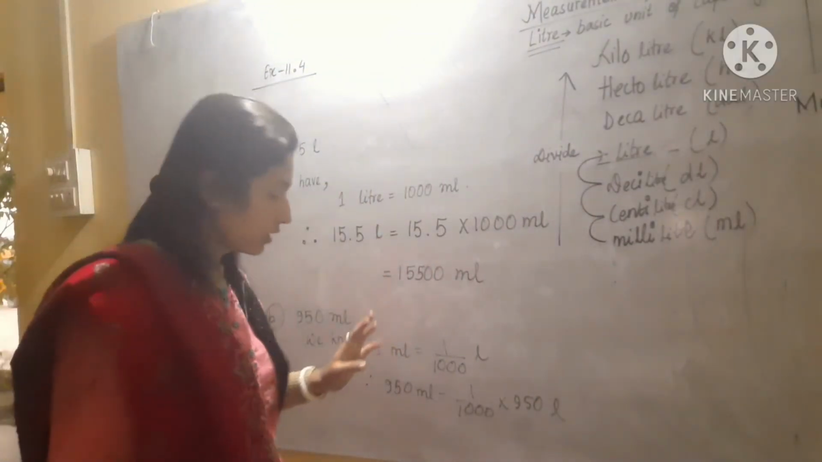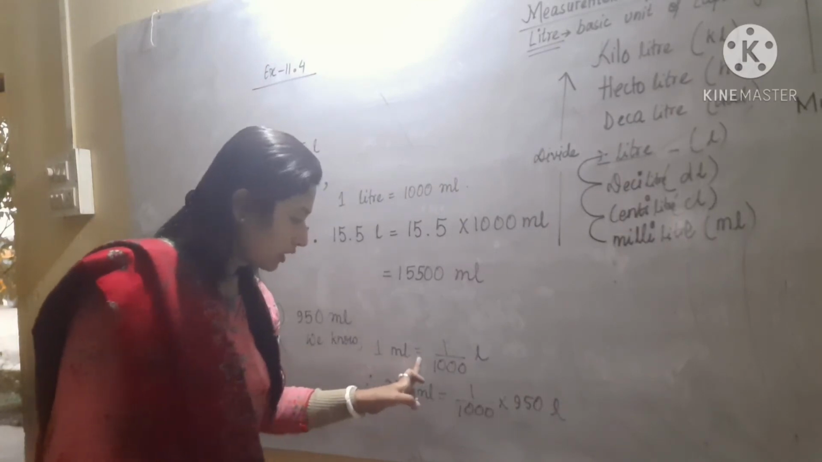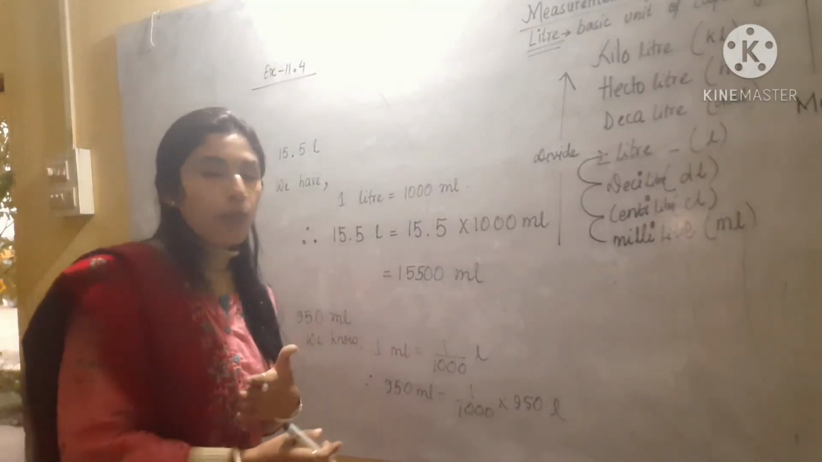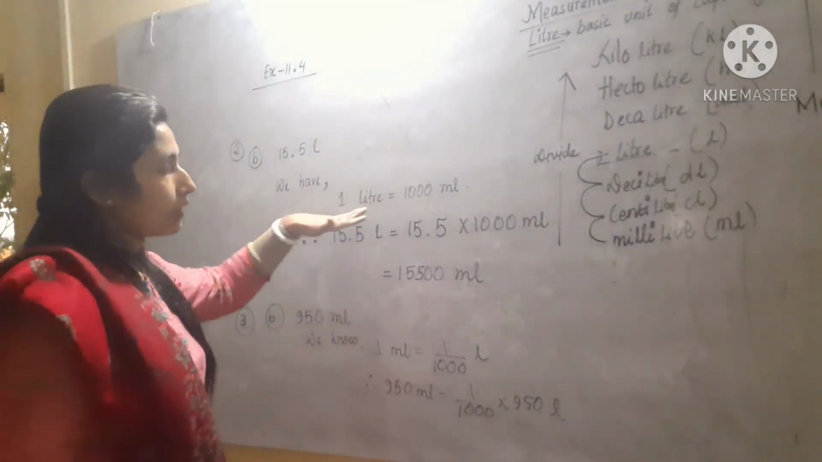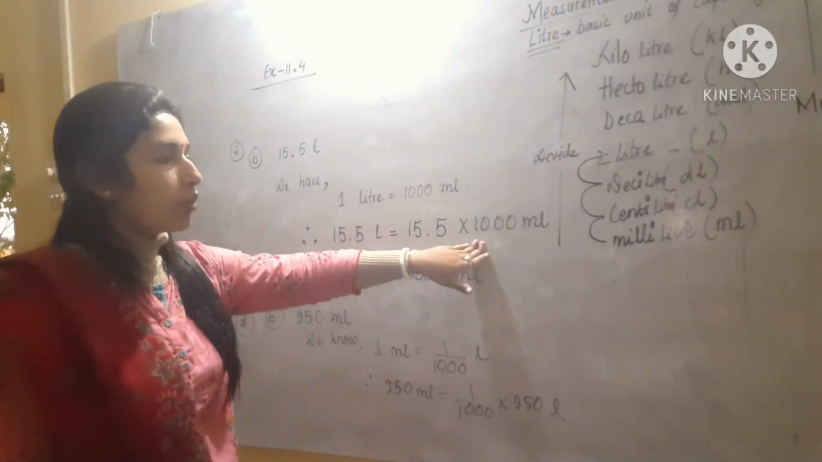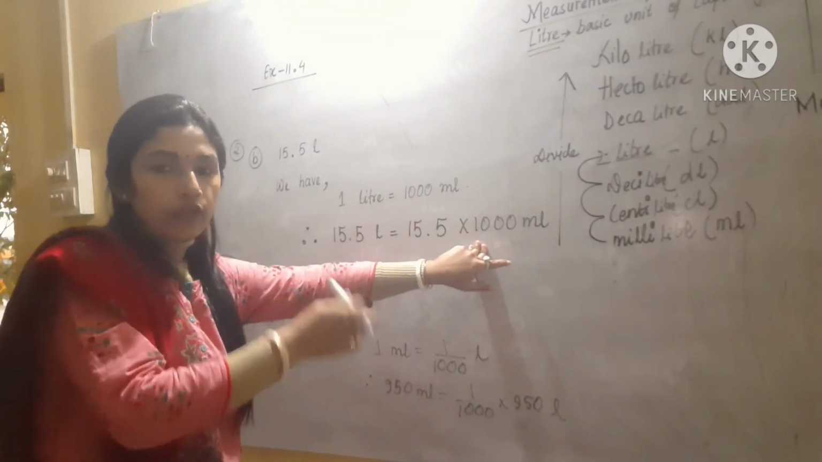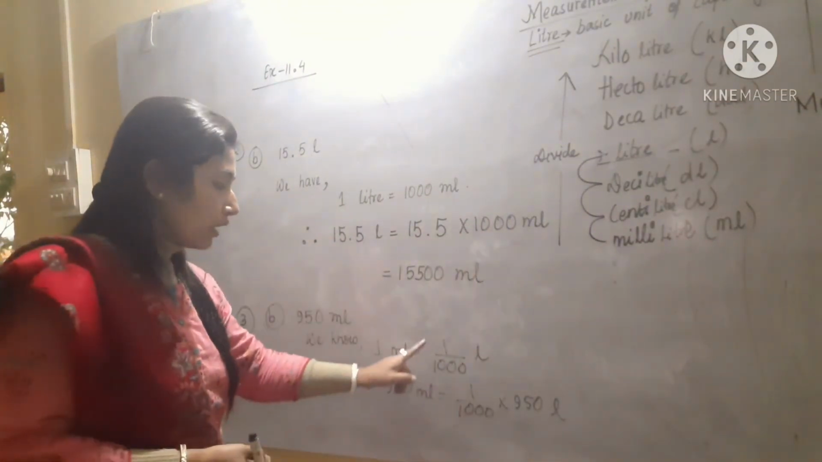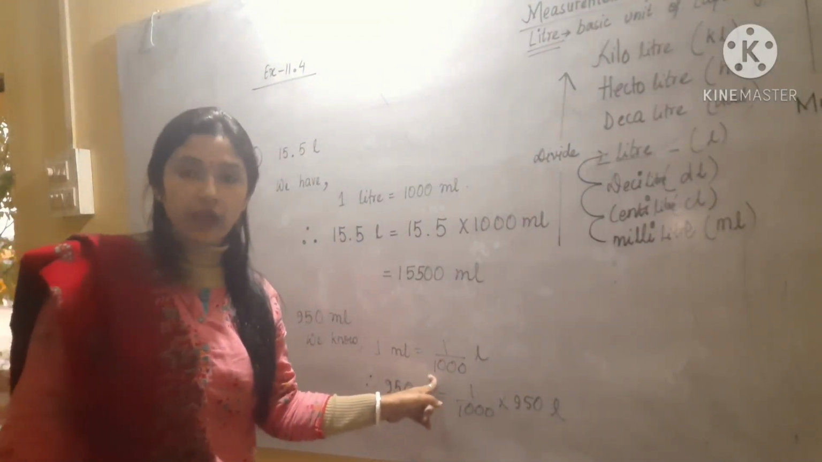So how to write? See, we can write the conversion like this. 1 milliliter will be what? Is equal to 1 by 1000. Because here we are doing exactly opposite of our second question. There we have to multiply, because we were coming down. Here we are going up. That means we have to divide by that same number. So that's why I have written the 1000 in denominator, because here we are dividing.